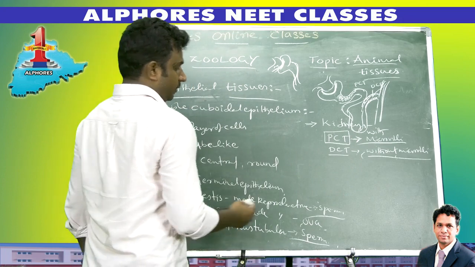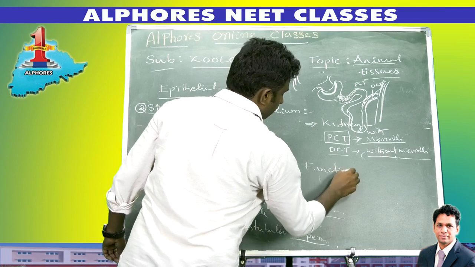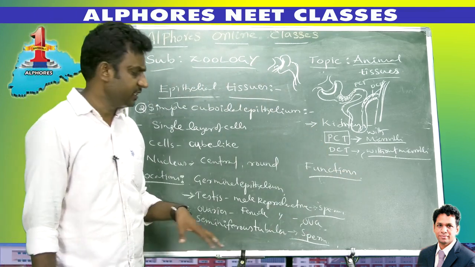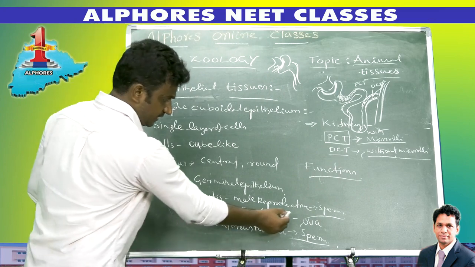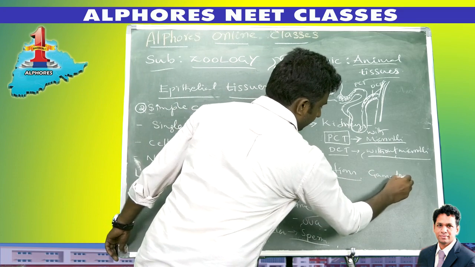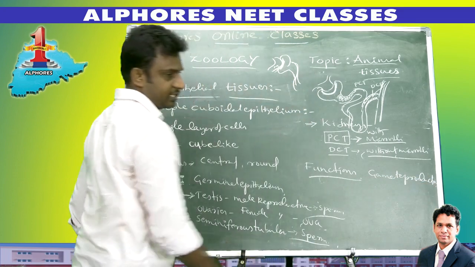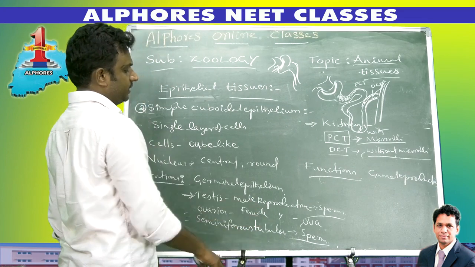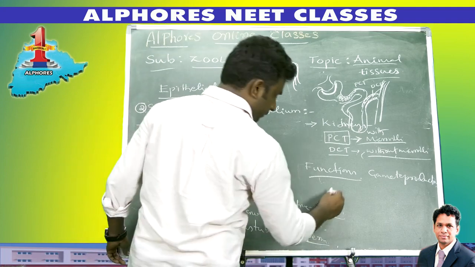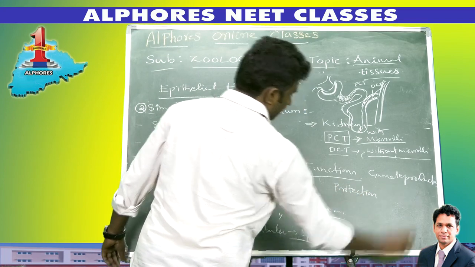Locations done. Next, functions of simple cuboidal epithelium. What is the function of simple cuboidal epithelium? The first function is gamete production, like the ovaries, testes, and seminiferous tubules that produce gametes. The second function is protection.